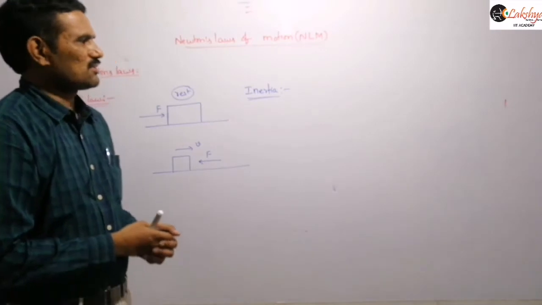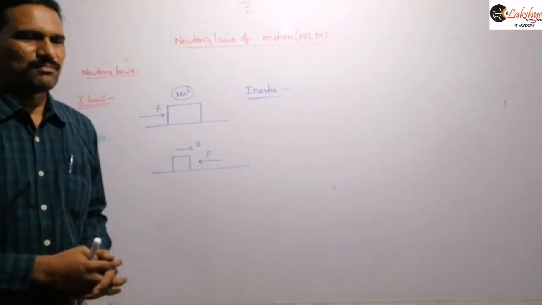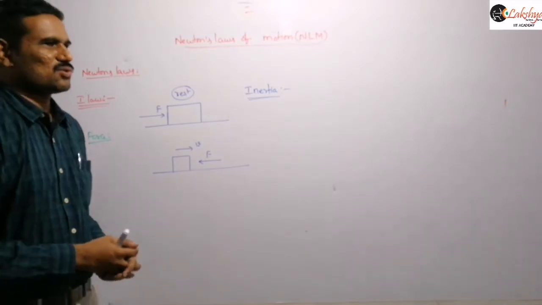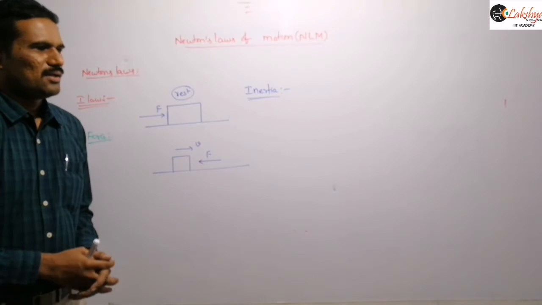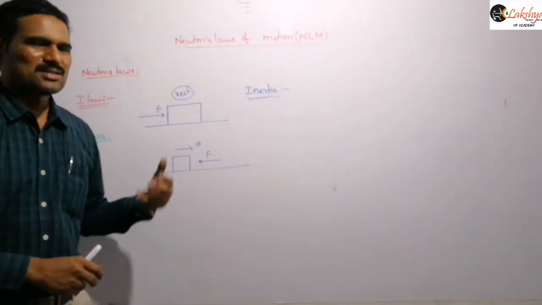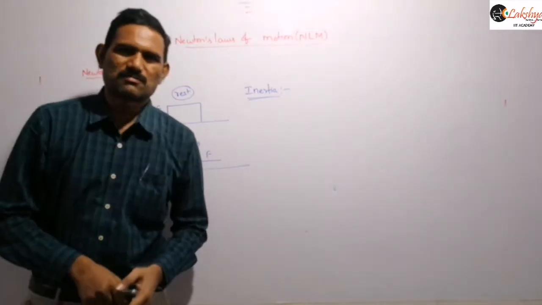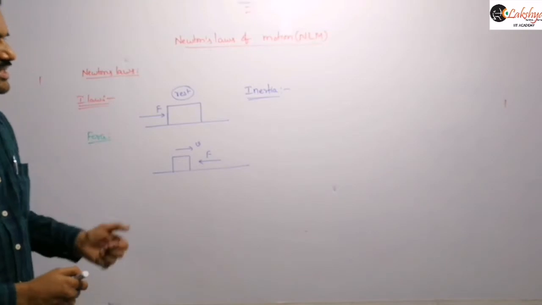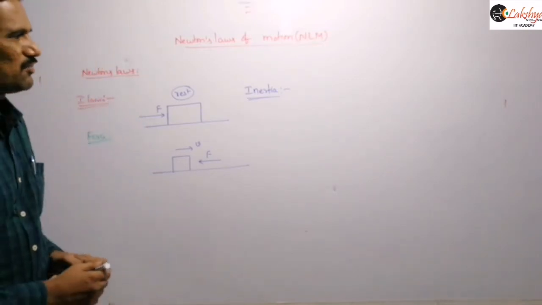So just mention that mass is taken as a measure of inertia. If the mass is more for an object, then its inertia will be more.